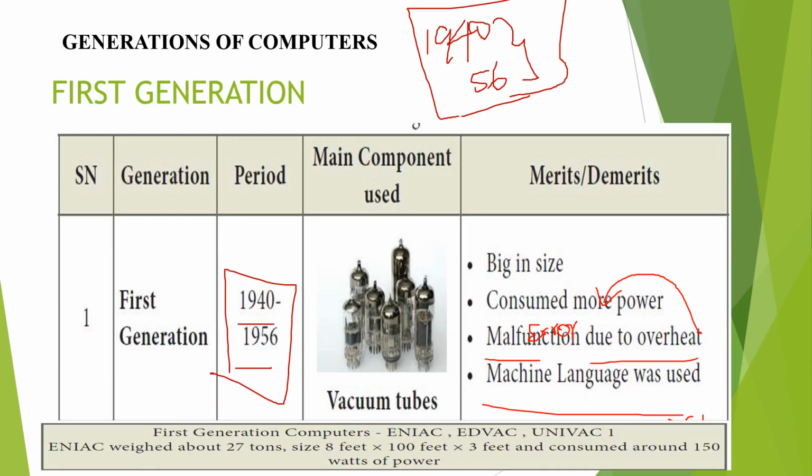First generation period is 1940 to 56. Here we are using vacuum tubes as the main components. These are the demerits as well as merits of the first generation computer. Is it clear?